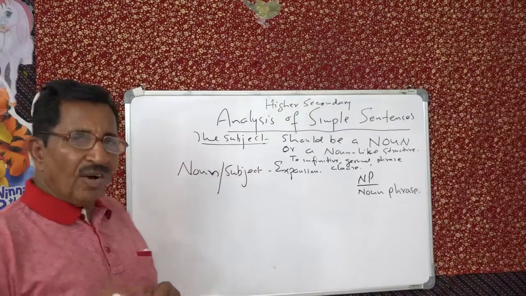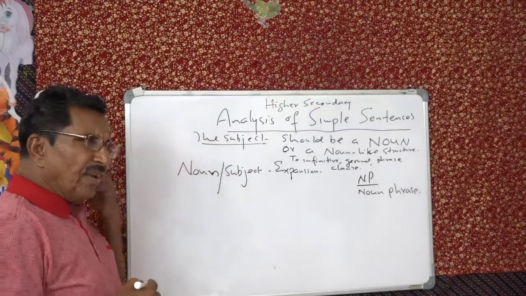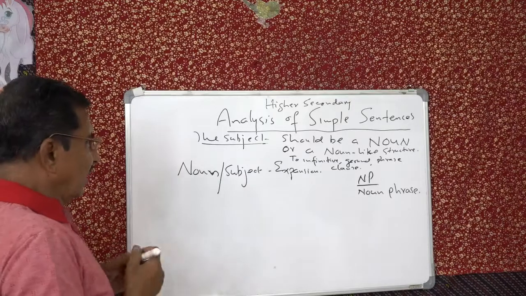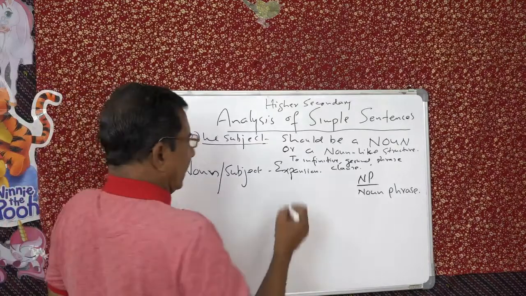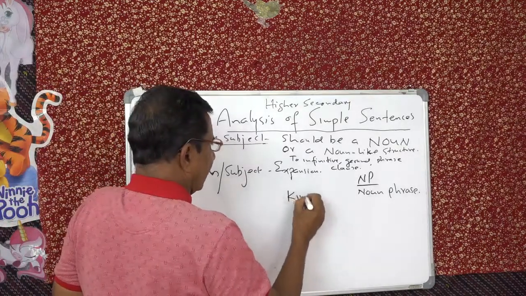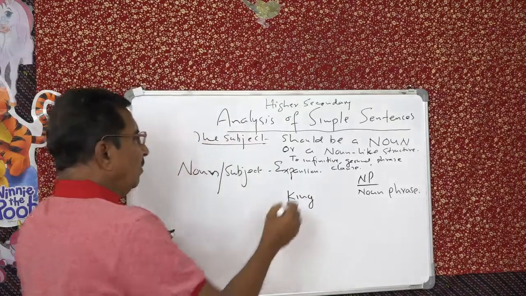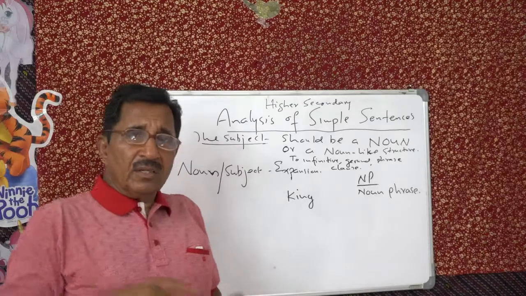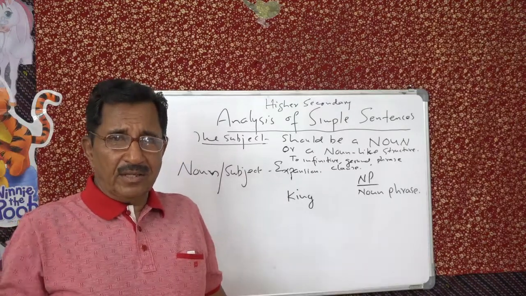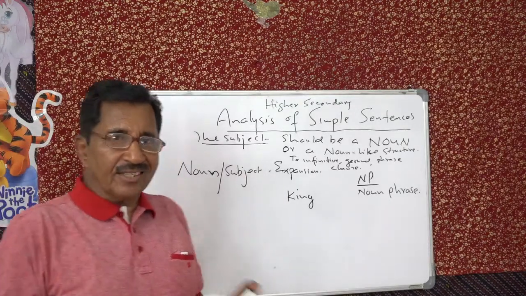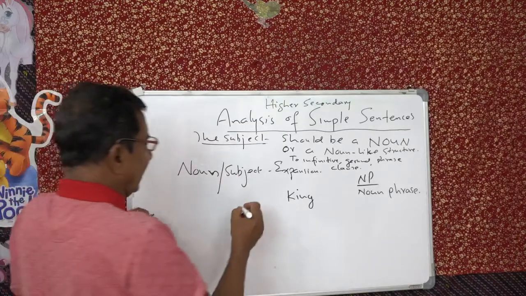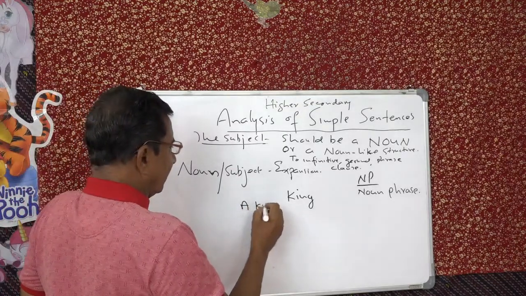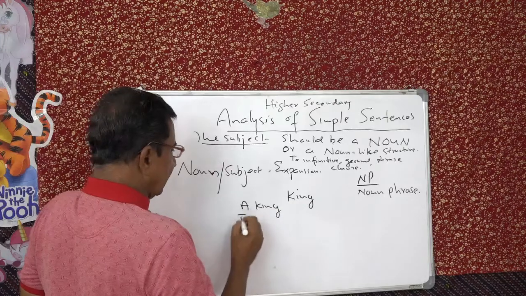So here you can say there is potential for it. Let's think of a noun and then we'll see how it expands. King. That is better, king. See? This is a noun. Now, what are the different ways of expanding this? So just look at this. It's an indefinite article, a king. Definite article, the king.